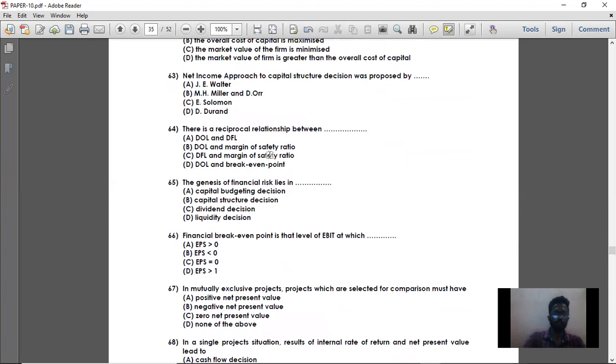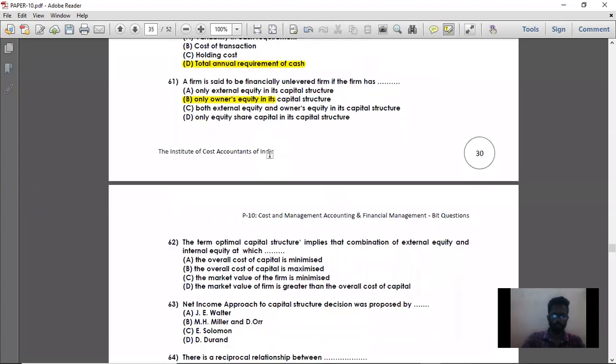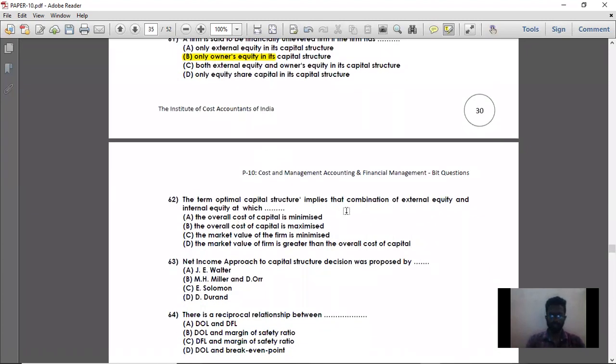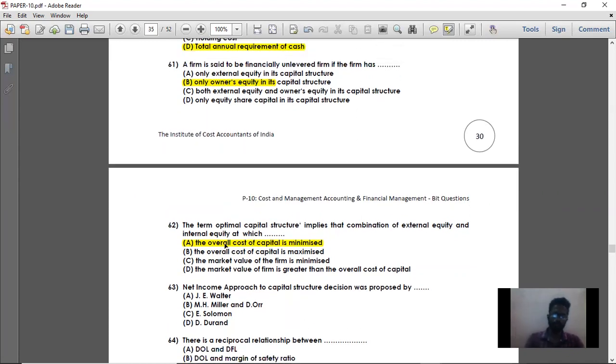Next, moving on to question number 62. The term optimal capital structure implies the combination of external equity and internal equity at which... See, a capital structure, that is debt and equity put together, is considered to be optimum only if the overall cost of capital is minimized. If the overall cost of capital of the fund is minimum, then it is the optimum capital structure. So the right answer for question number 62 is that the overall cost of capital is minimized. So option A is the right answer.